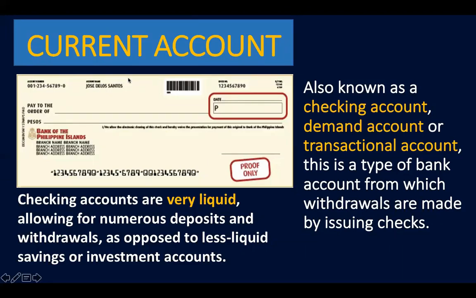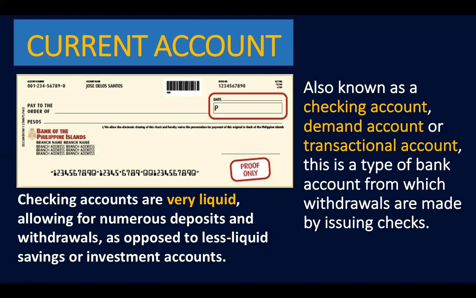And of course, for control purposes, it's very important that there is what we call an account number and check number. So this is an example of an individual checking account. There is only one signatory. However, for corporate accounts or institutional account holders, there are two signatories. Checking accounts are considered very liquid. Of course, you can encash it anytime for as long as there is fund in the bank. It allows for numerous deposits and withdrawals as opposed to less liquid savings or investment accounts.